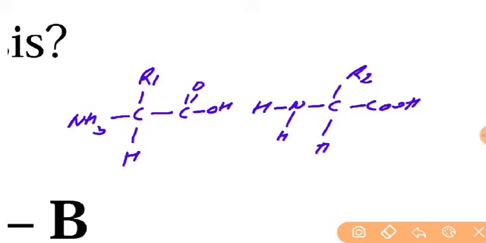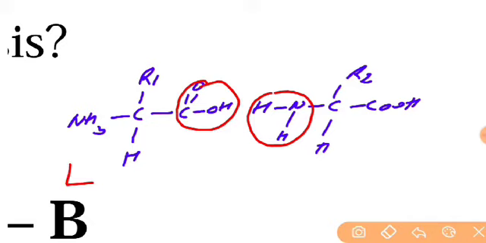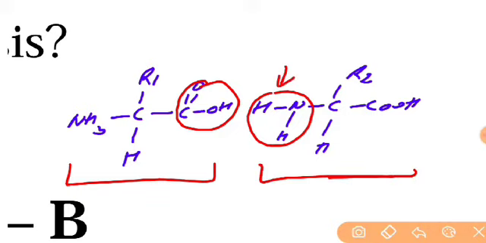Here one group is the amine group and the other group is the carboxylic group. This is one amino acid, this is another amino acid. So the amine group of one amino acid is close to the carboxylic group of another amino acid, while the amine group of the first amino acid is far away from the carboxylic group, and here the carboxylic group is far away from this amine group. So let us see how the bond forms between the two amino acids.